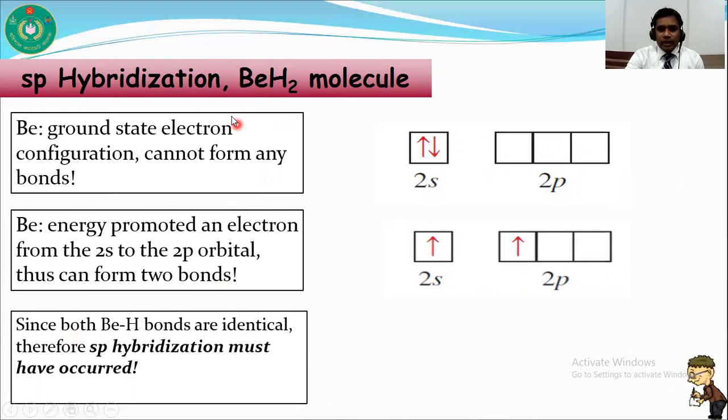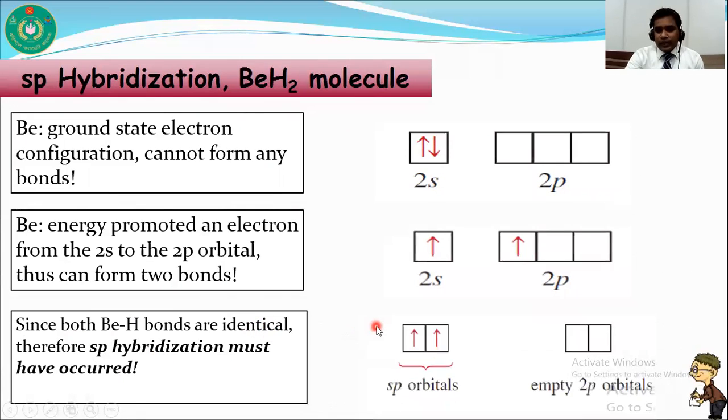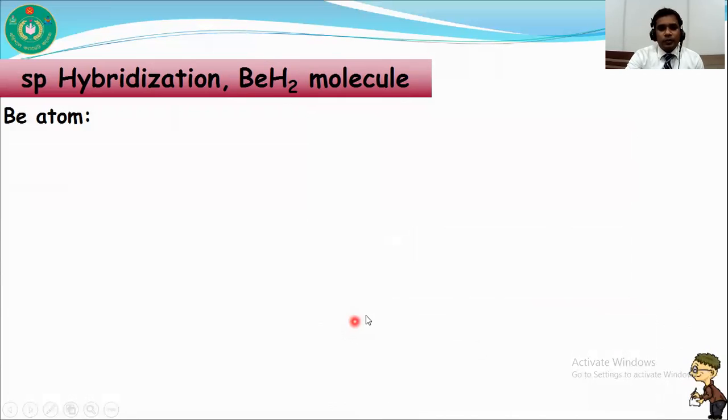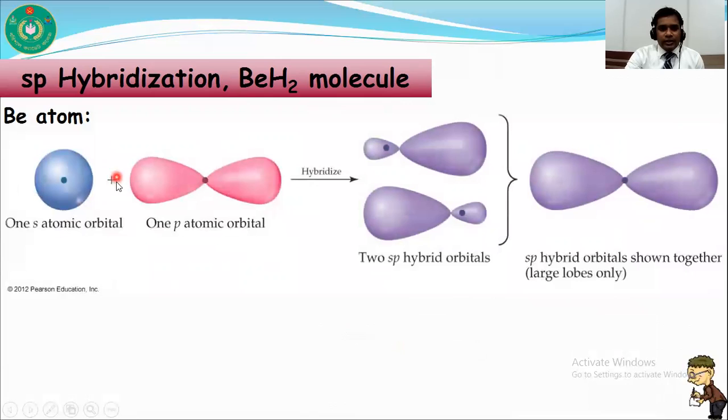Since both beryllium-hydrogen bonds are identical, it must undergo hybridization. When one s orbital and one p orbital combine with each other, they form sp hybridized orbitals. So in the beryllium atom, you can see that one s orbital and one p orbital combine with each other and form two sp hybrid orbitals.